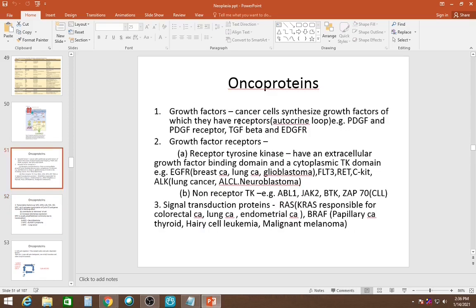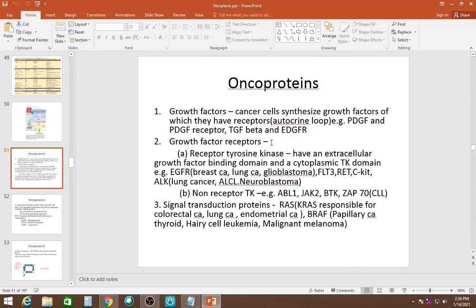Cancer cells produce growth factors for which they have receptors. This is an oncoprotein, these are proteins only. So it's an autocrine loop: the cancer cell produces the factors which help in its own growth. Examples are PDGF and PDGF receptor, transforming growth factor beta, and the epidermal growth factor receptor.